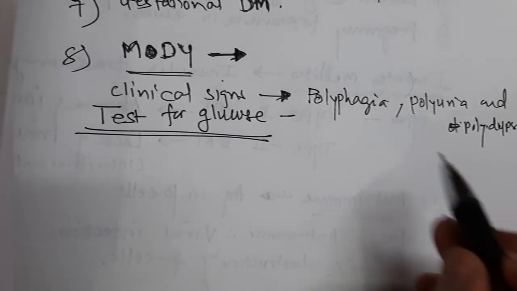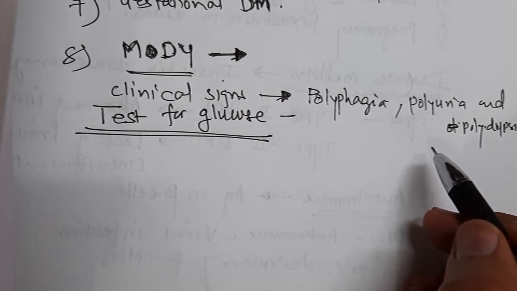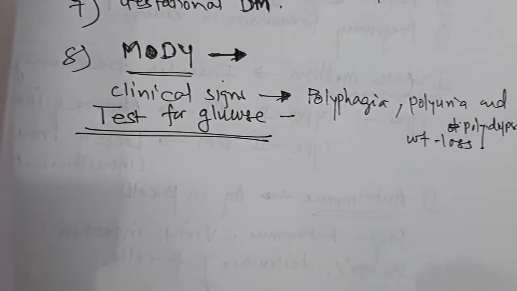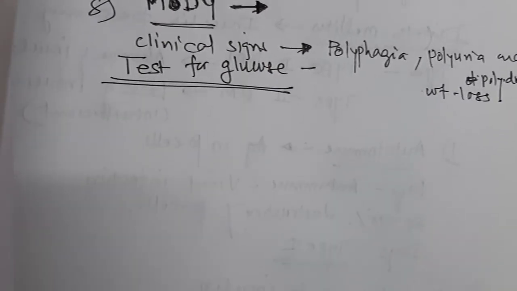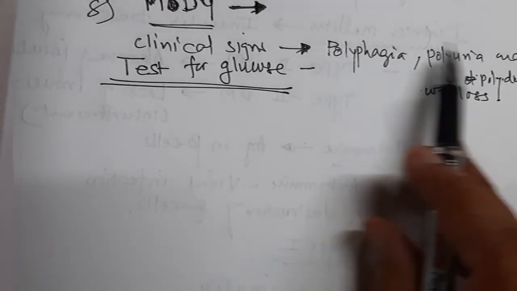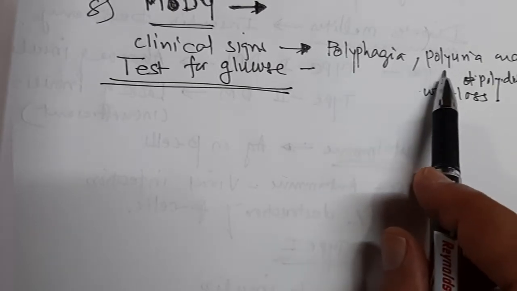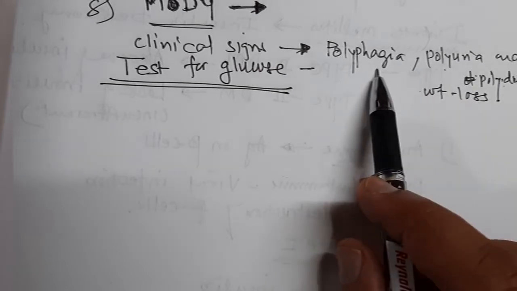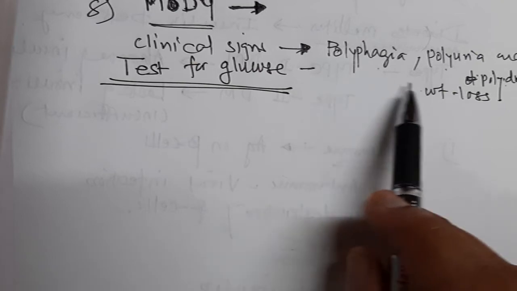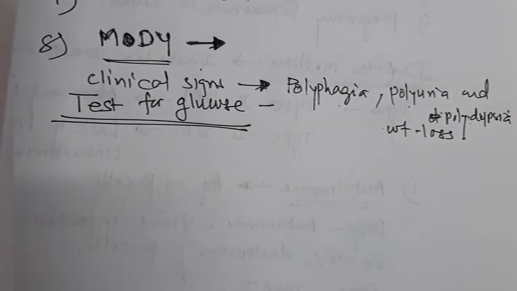So these are the 3 important P's for the diagnosis of diabetes mellitus in case of dogs, isn't it? And weight loss. Okay, so you remember this, that is polyphagia, polyuria and polydipsia. These are what we have studied already. I told you about why there is a polyuria, why there is a polydipsia and why there is a polyphagia. Okay, so if these and weight loss, these clinical signs are there, you can go for the